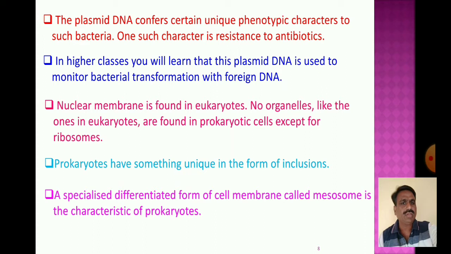Mesosomes are these specialized cell membranes, and they are characteristic of the prokaryotes.